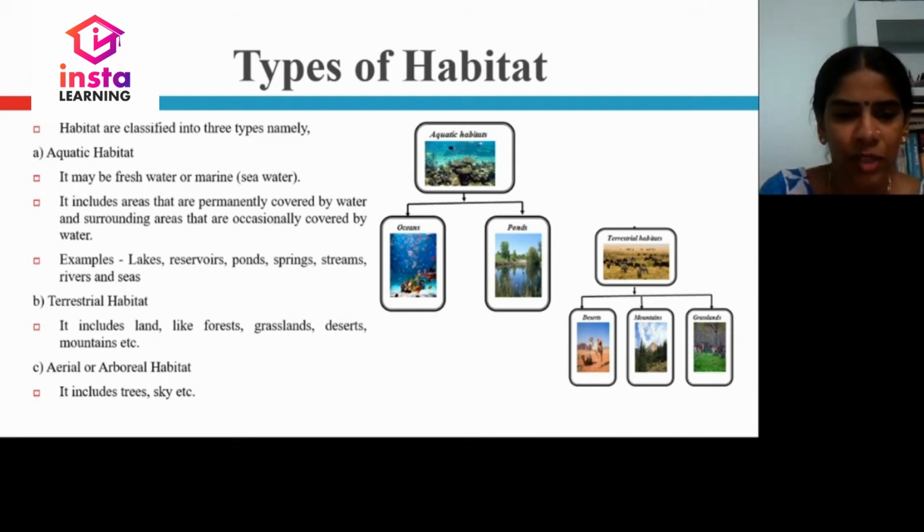Likewise, birds always fly in the sky. So these organisms have aerial or arboreal habitat. So there are three types of habitat: aquatic, terrestrial, and aerial or arboreal habitats.